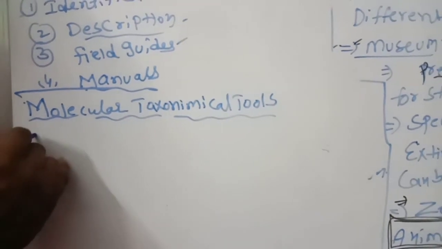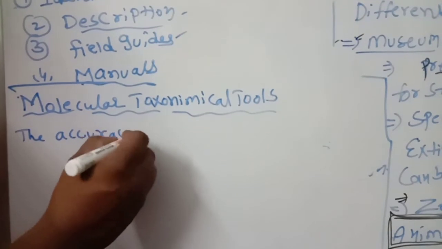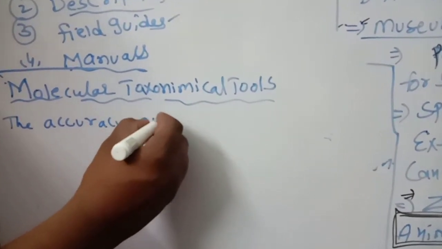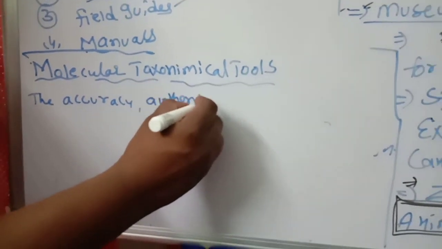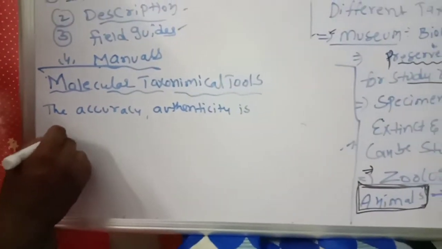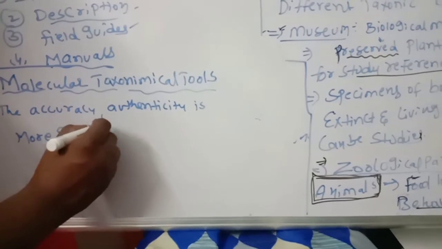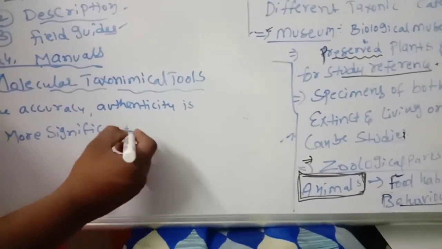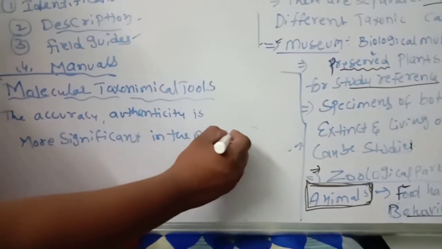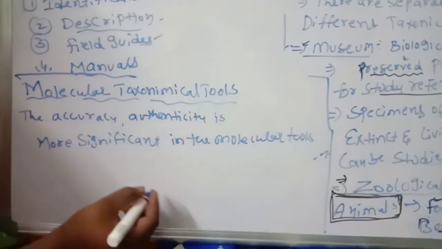So find this one, the accuracy, and authenticity. Remember this name, authenticity is more significant in the molecular tools. So if you want complete correct information, we have to use the molecular tools.